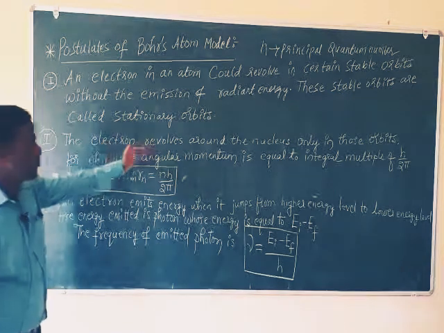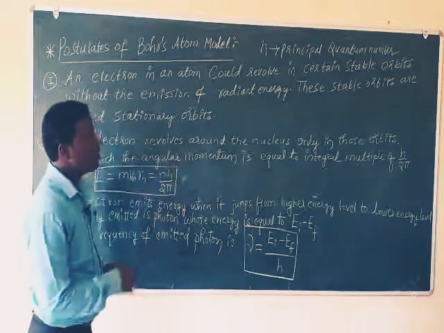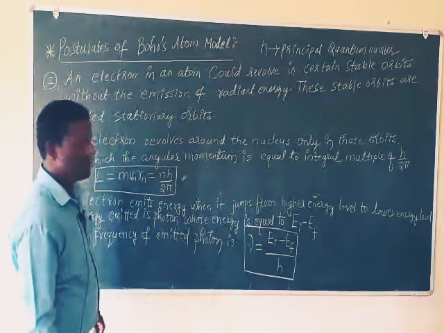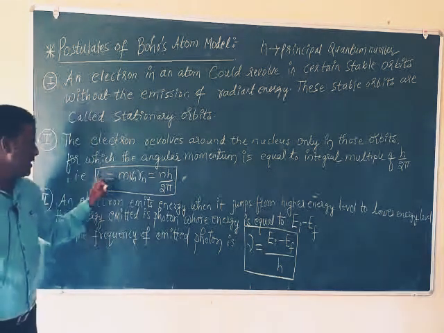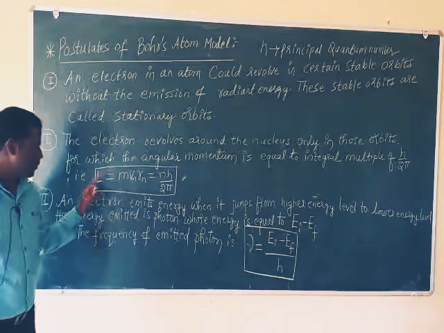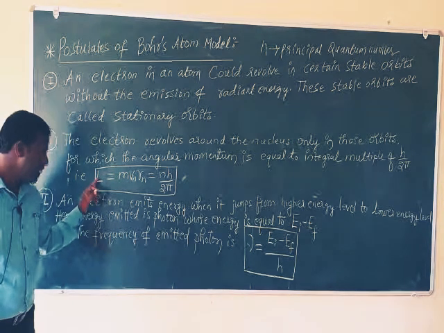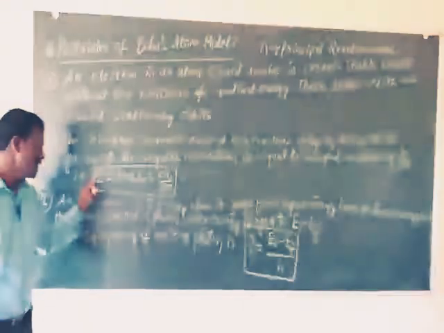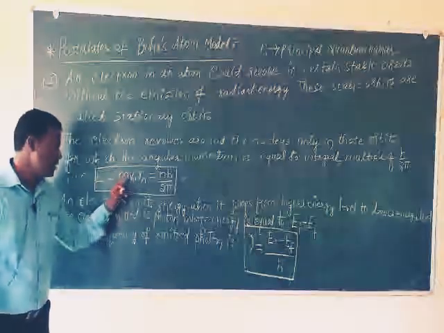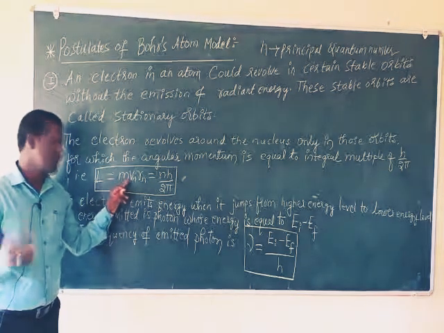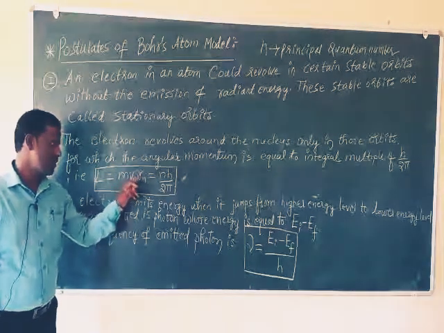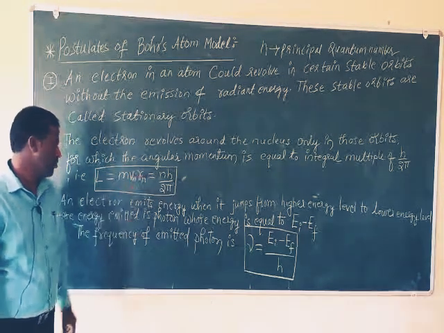Where the angular momentum of an electron is equal to integral multiple of h by 2 pi. So here the condition is L equals m v r. L is the symbol of angular momentum, and its formula is m v r. Here vn is the velocity of the electron in the nth orbit. Radius of nth orbit rn equals n h by 2 pi.